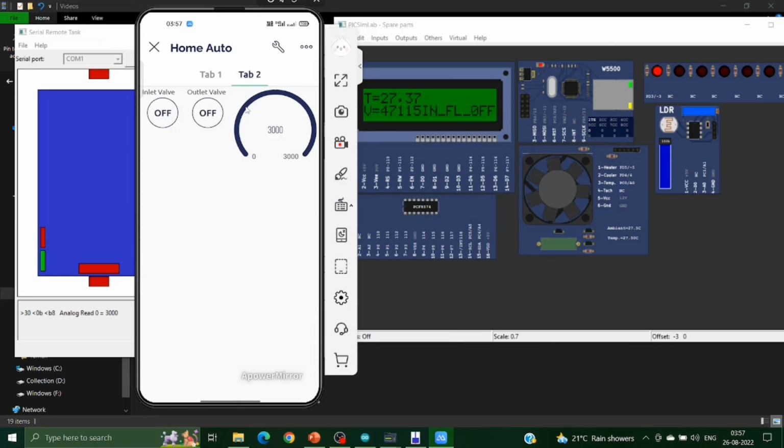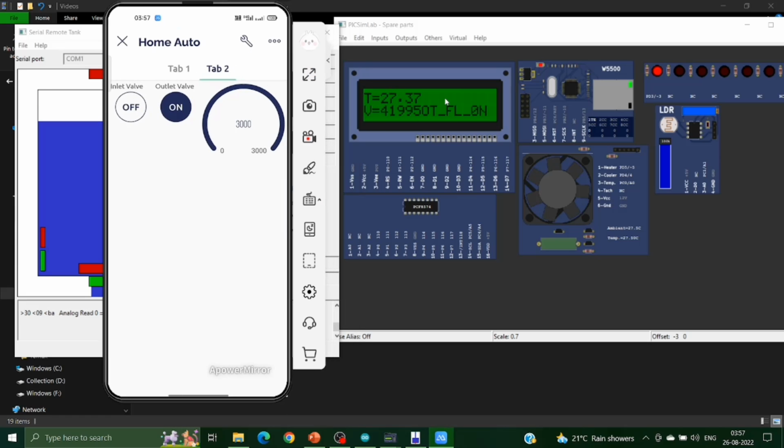Now, if we turn on the outlet valve here, we can see the notification on the LCD that outflow is turned off. And when it becomes less than 2000 liters, then here the inflow is turned on automatically. You can turn off, and on again. You can turn off the inlet valve, here saying inflow on and inflow off.